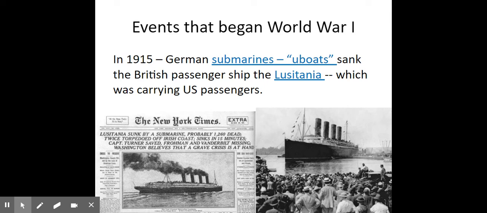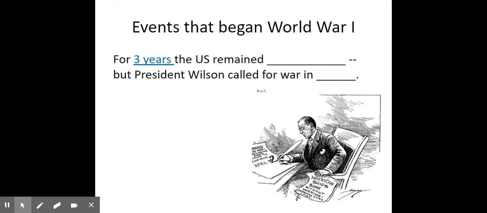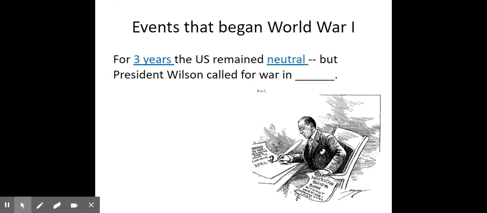Some other things are going to happen, and that's where we're headed in the next lesson, what eventually gets us into World War I. But even after the Lusitania, for 3 years, the United States is going to remain neutral. Eventually, because of other events and general pressure from the world, President Woodrow Wilson is going to call for war in 1917. And that's where we're headed in our next lesson.